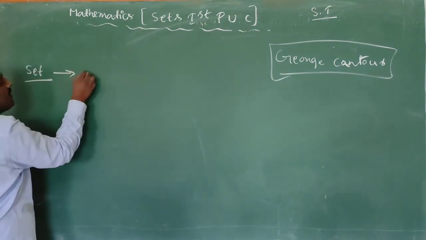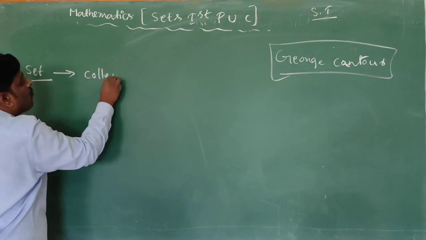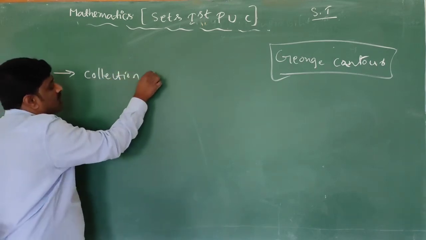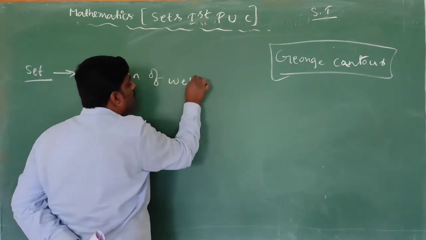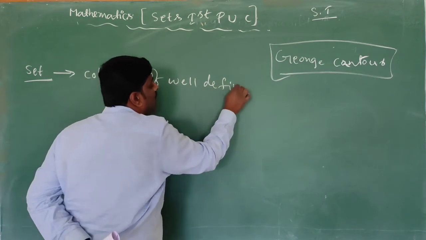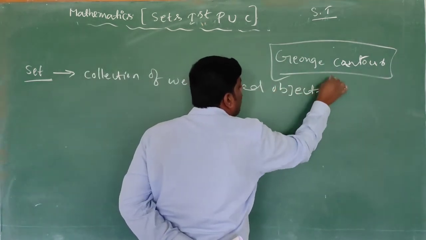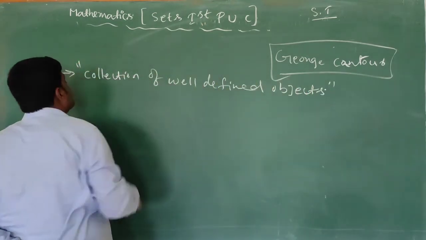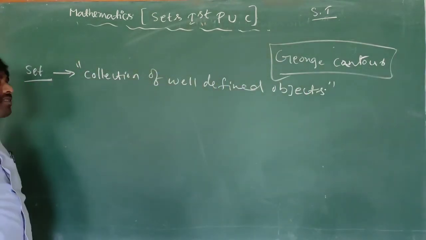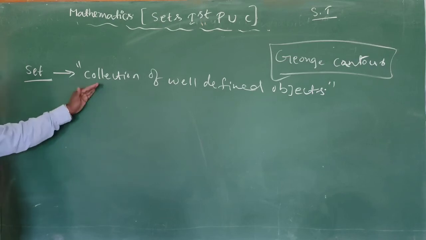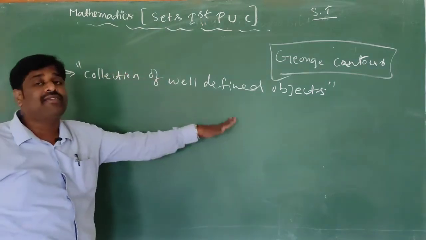So the set means collection of well defined objects. Collection of well defined objects is called set. So how is it a collection? Before going to collection, it should be well defined objects.